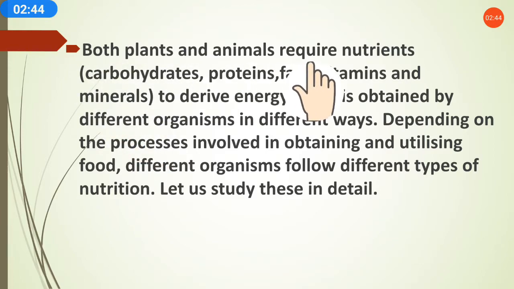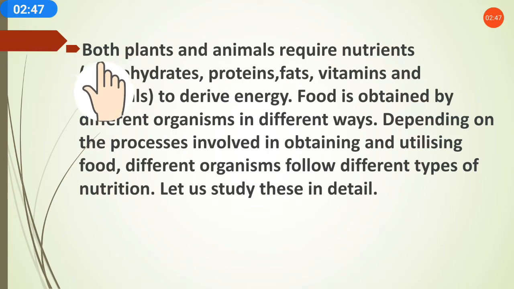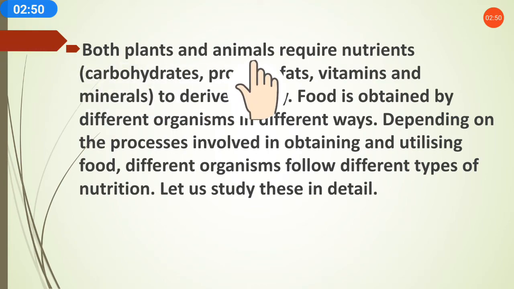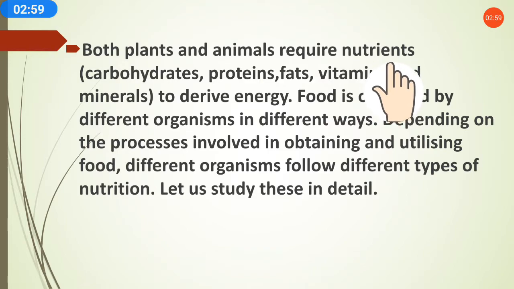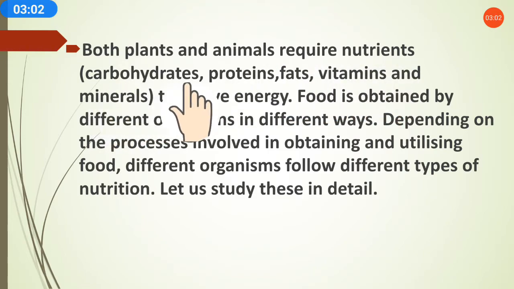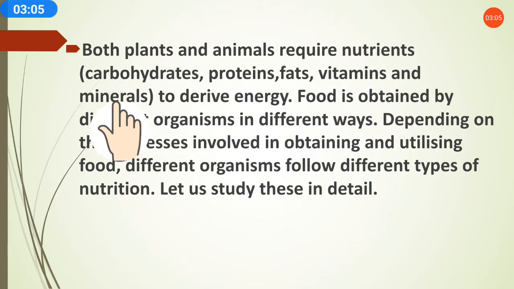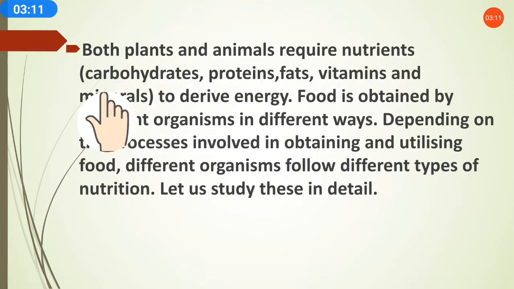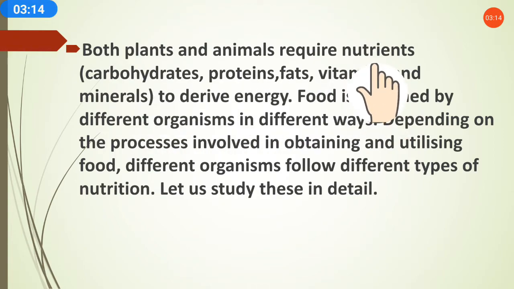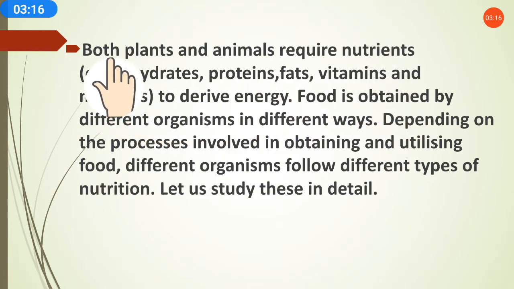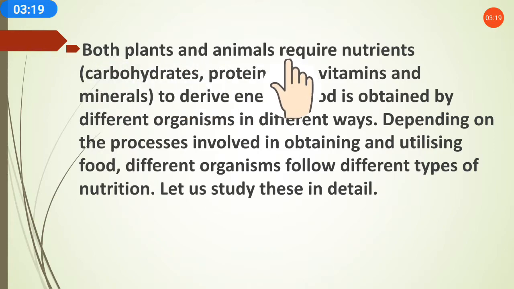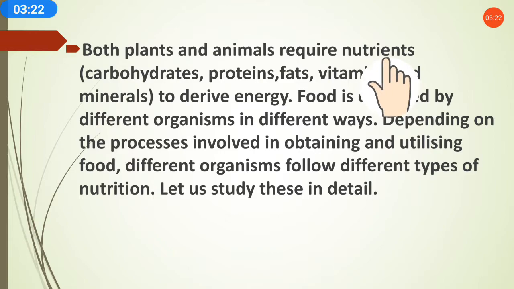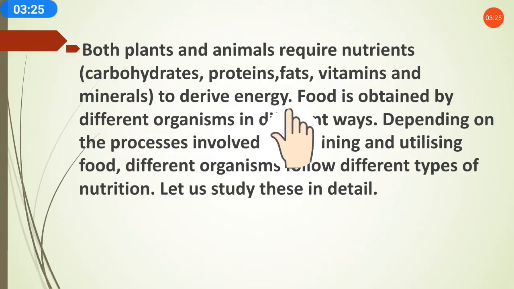Both plants and animals require nutrients. Humans are also included in the category of animals. So humans, plants, animals all require what? Nutrients. What are the nutrients? Carbohydrates, proteins, fats, vitamins and minerals. All these five come in the category of nutrients. So plants, animals and humans all require nutrients to derive energy.